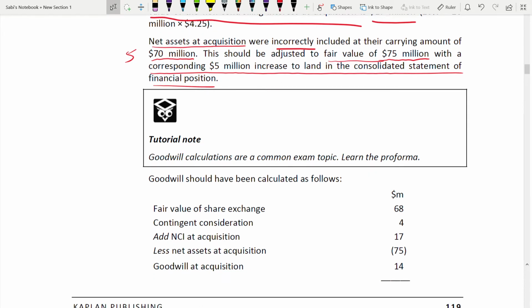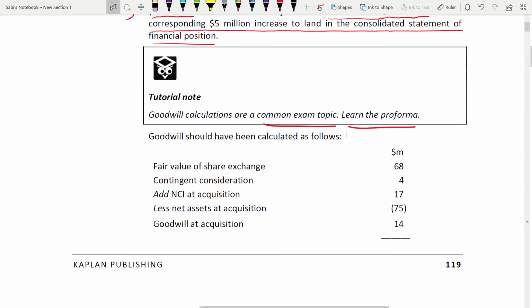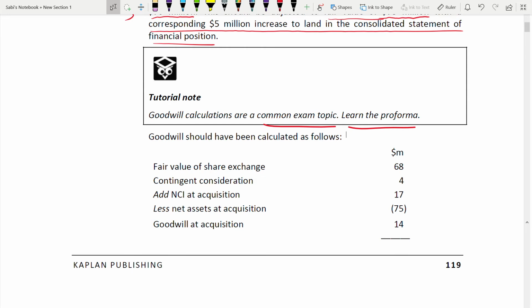So goodwill calculations are a common exam topic. You see, it's very common. Learn the pro forma. By now you should know how to calculate. From day one, from question one, I've been doing goodwill till now. So the goodwill calculation has been followed. Okay, dollars in million. Then we have the fair value of the share exchange. So fair value is correct.